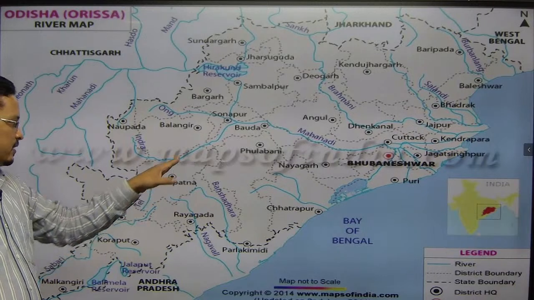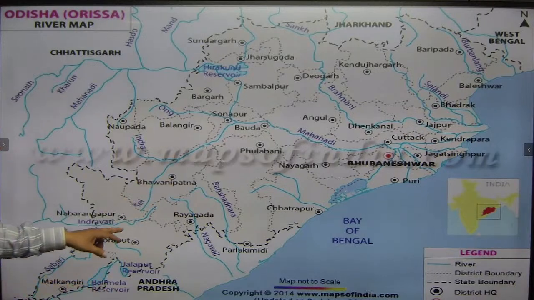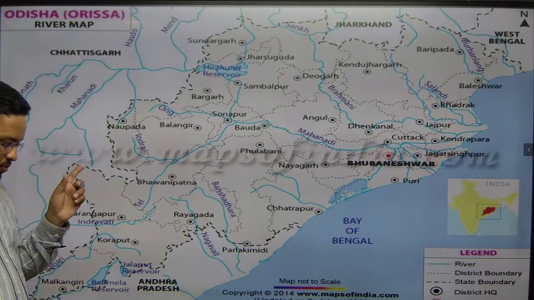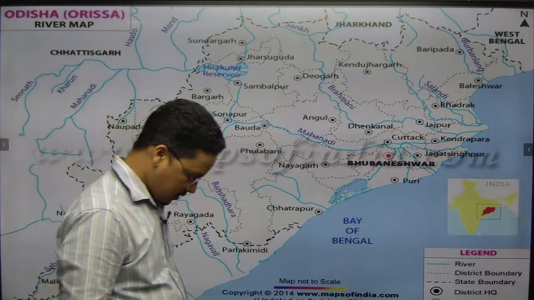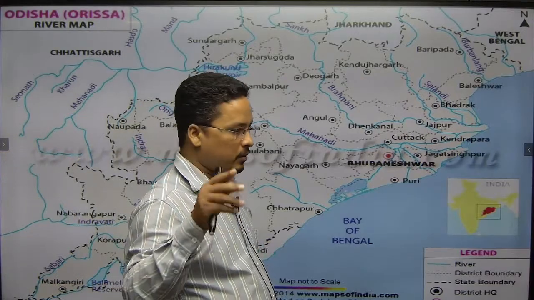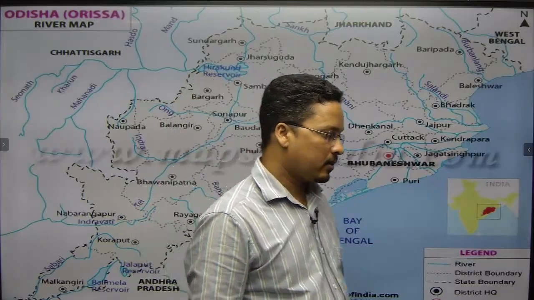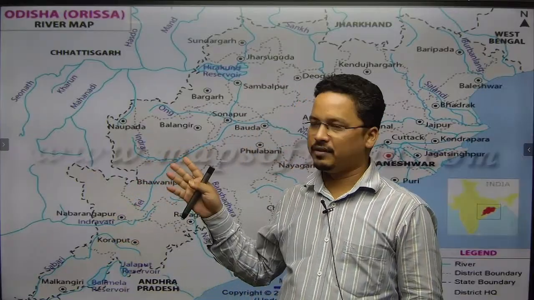This would be a tail river. Then Indravati is there, here would be Indravati, then this would be Sabari, Sileru or Machkund. They will meet together at the end of Malkangiri and they become the tributary of the Godavari system, right? So these things are also there. So this is how we have covered the rivers.